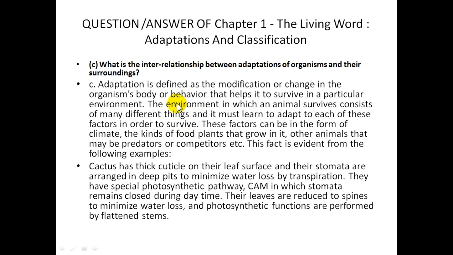Now, what it is trying to say is that the environment in which an animal survives consists of many different things that it must learn to adapt to in order to survive. So what are all the criteria of that particular environment?